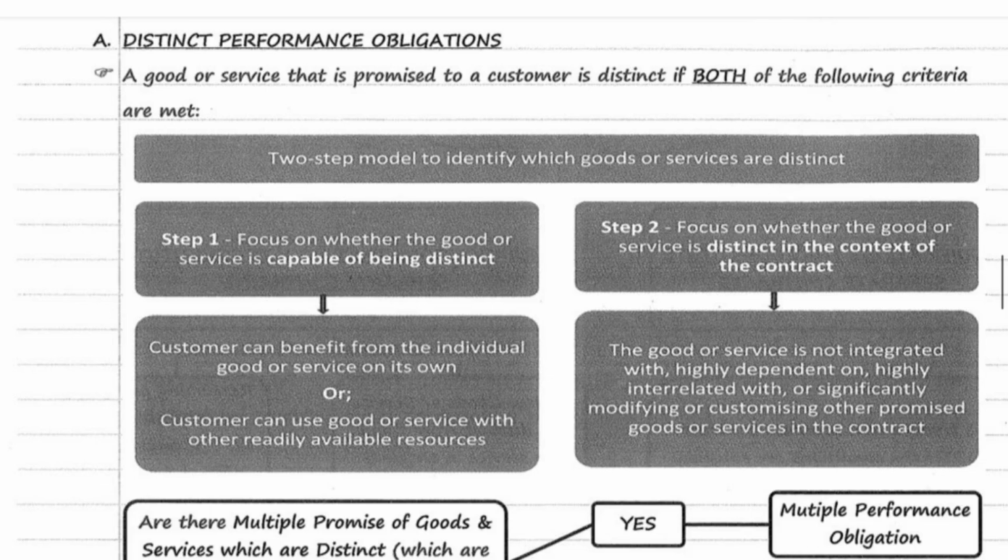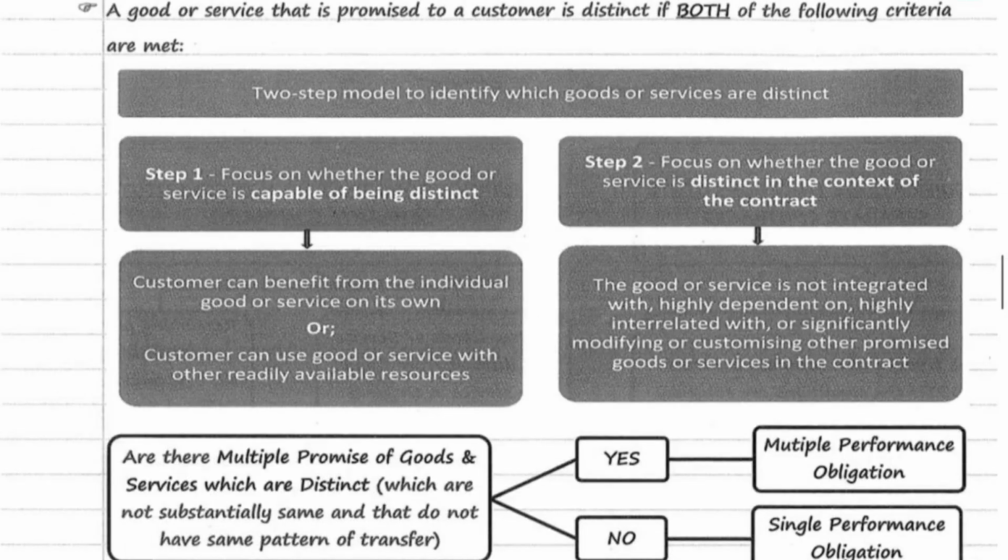That means check whether goods or services is not integrated with and highly dependent on, highly interrelated with, or significantly modifying or customizing other promised goods or services in the contract. That means goods or services should not be interrelated, interdependent, or which significantly modify or customize other promised goods or services. If both the conditions are satisfied, then goods or services will be treated as distinct.